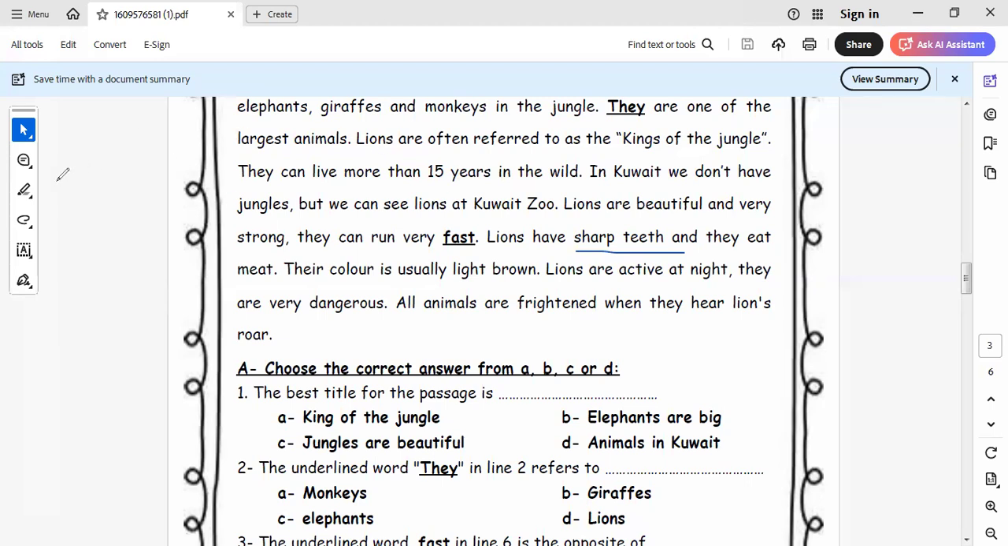No, it's wrong here. I have another answer here. Why are lions very dangerous? Because they are active at night. Okay, this is the answer of the last one. So when we say why lions are dangerous, because they are active at night. This is the answer of the question. Okay, let's go to another one, another text.